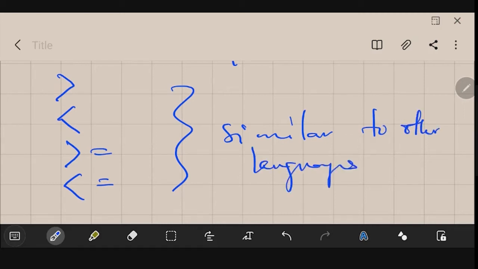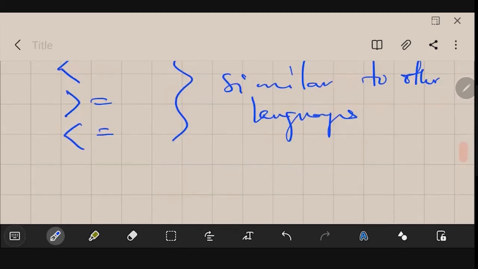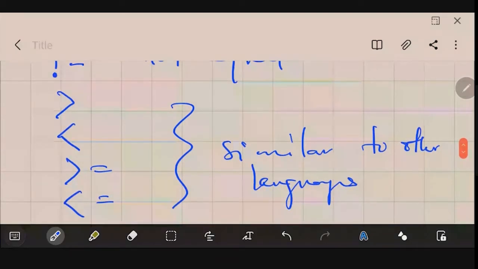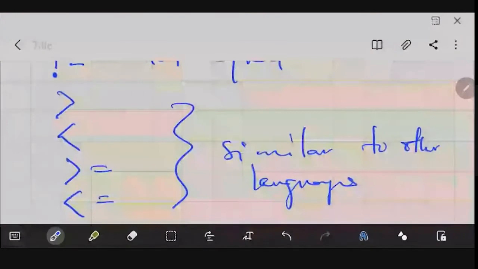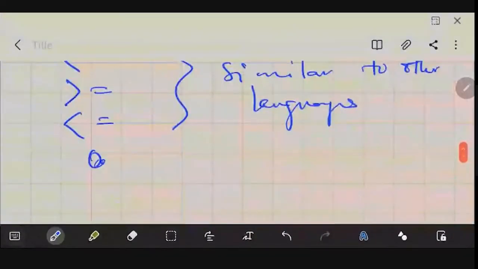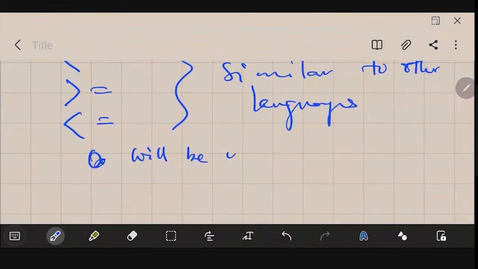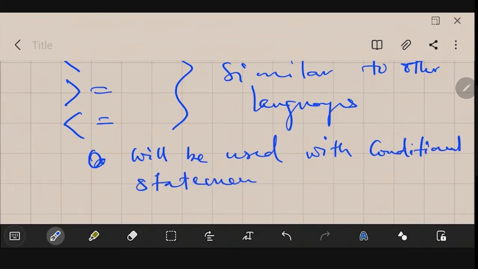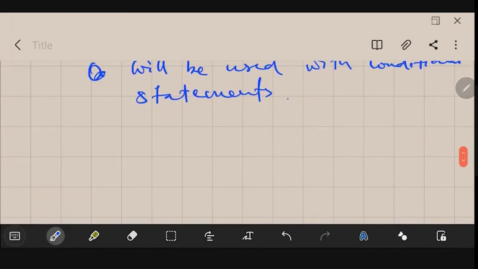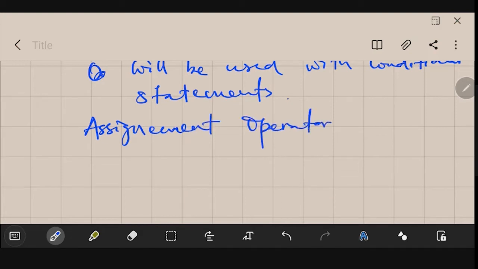Simple ones. The next is the assignment operators. I hope you know about all these, right? Greater than, less than, greater than or equal to, less than or equal to. These will be used only with conditional statements. Let me write it here. Will be used with your conditional statements. So the next thing is the assignment operators. Let us discuss the assignment operators.